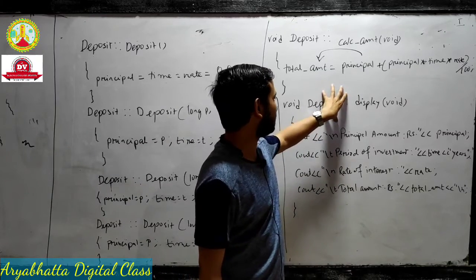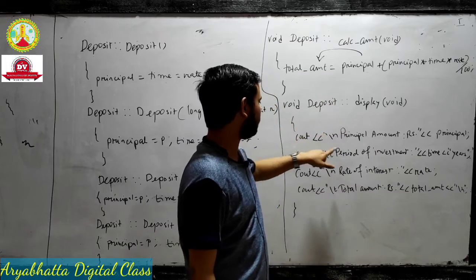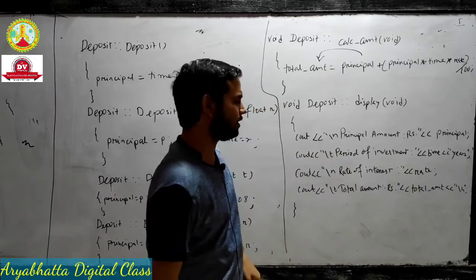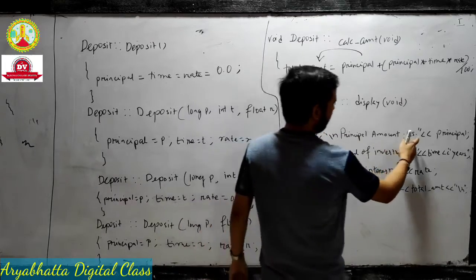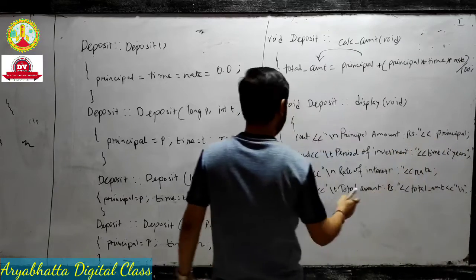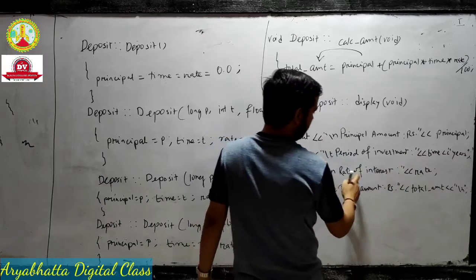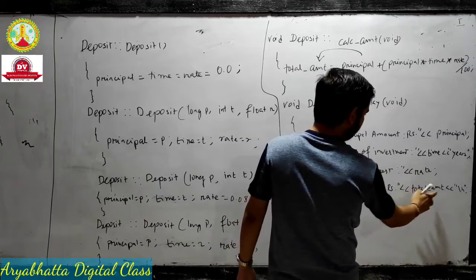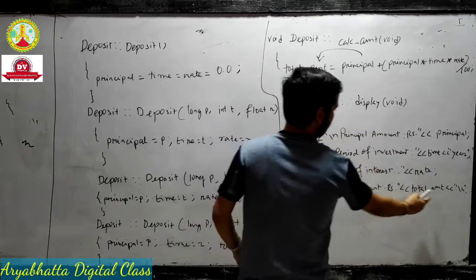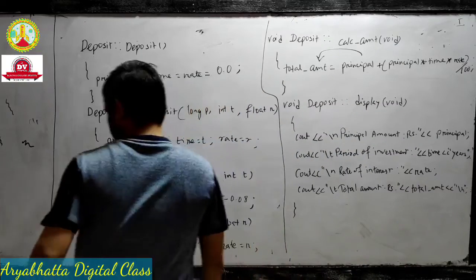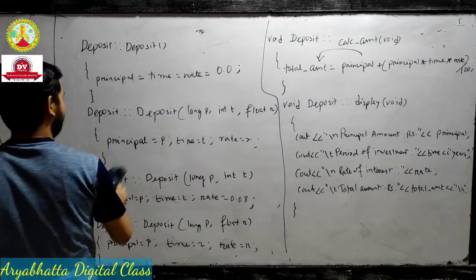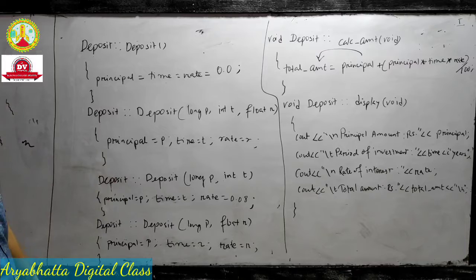And this is the output member function. I write this as a printing statement: principal amount coming in rupees, principal; period of investment means time coming in years; rate of interest, rate; and total amount means this total amount variable. Okay. Now the main function I will write. I hope you understood this constructor.